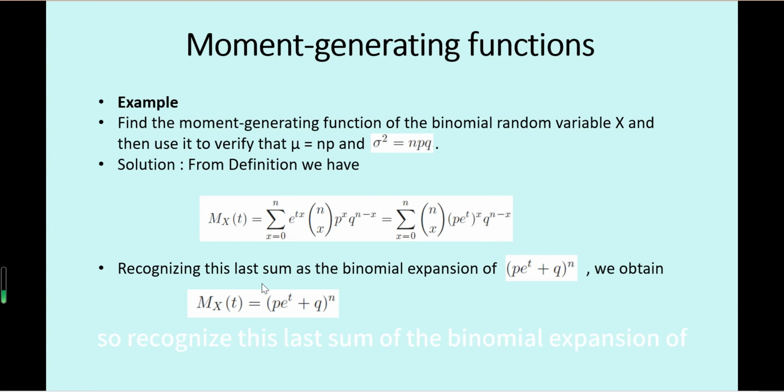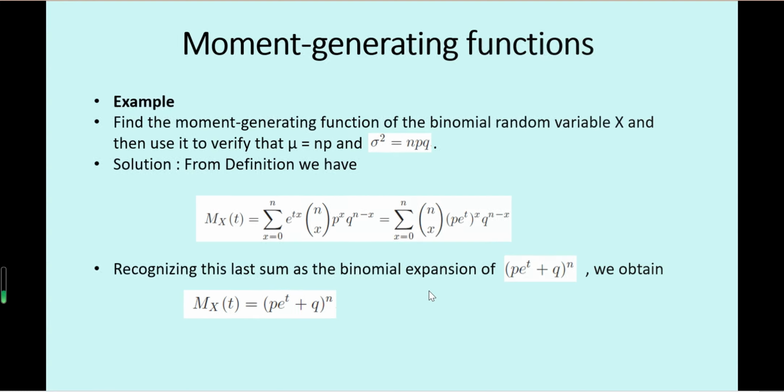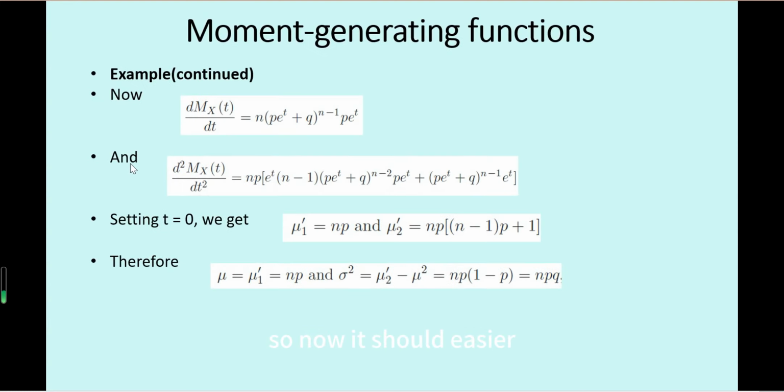Recognizing this last sum as the binomial expansion of (p e^t + q) to the power n, this part is actually the binomial expansion of (p e^t + q)^n. Then we get M_X(t) equals this binomial expression.